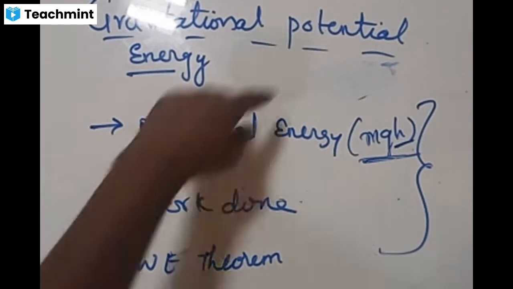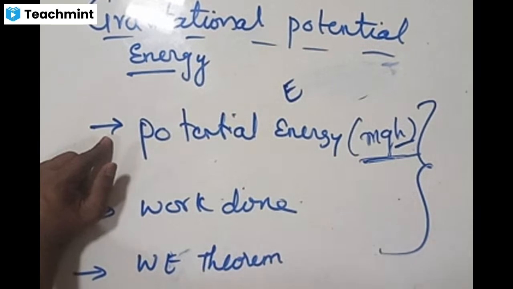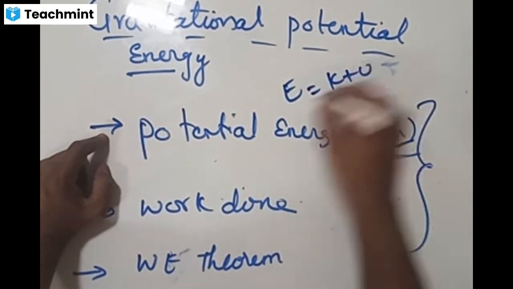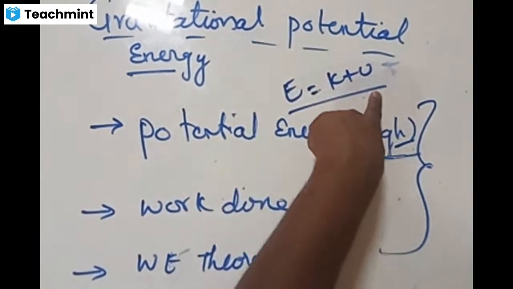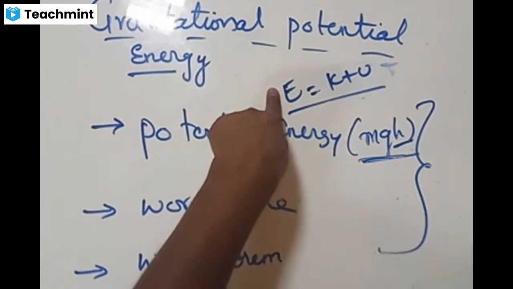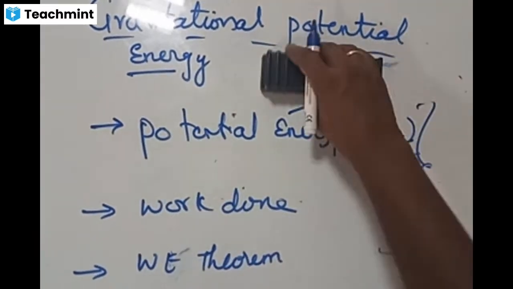But by making use of kinetic energy and potential energy, you can talk about total mechanical energy. Total mechanical energy is equal to the sum of kinetic energy and potential energy. K indicates kinetic energy, U indicates potential energy. The sum of these two energies is called total mechanical energy.